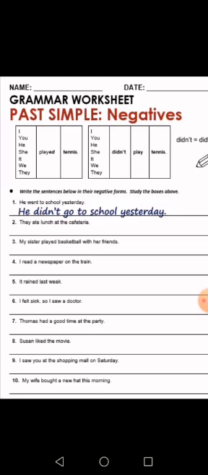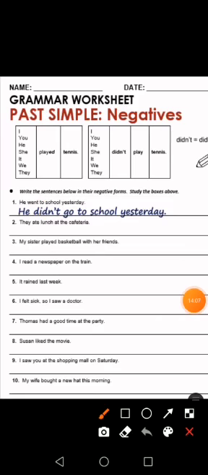So the next one, my sister played basketball with her friends. My sister played basketball. Here we have what? Played. To make it negative, didn't play. My sister didn't play. Why do we use play, not played? Because we have didn't, and with didn't, you don't need to add anything to the verb. They didn't play, right?